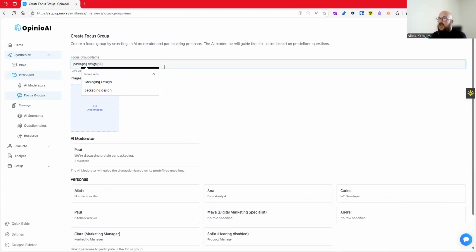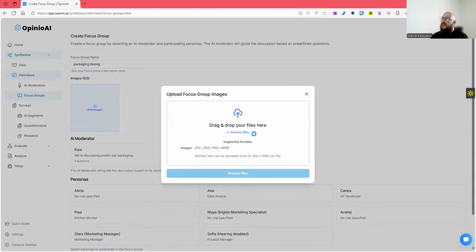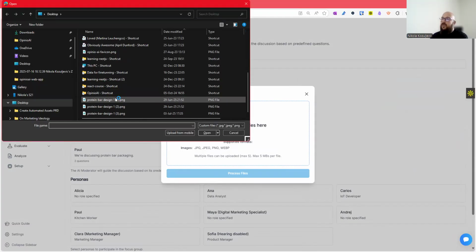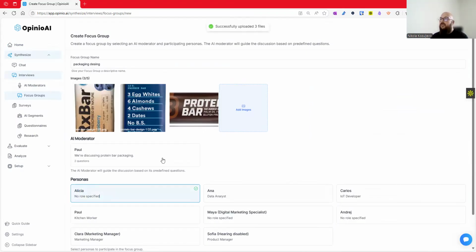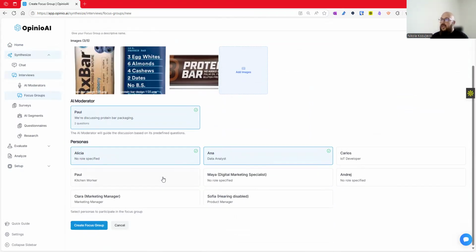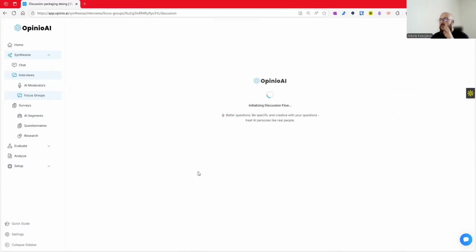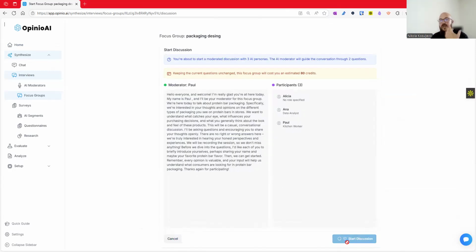So packaging design again, we will add again those three images that we want to design in this focus group or evaluate in focus group, and then we add personas. First pick a moderator, then the example add these personas. Now what we do, we are basically creating a virtual room where these personas will fit, where they will sit, and then you will start discussion.